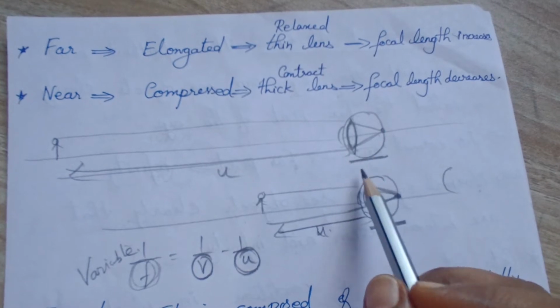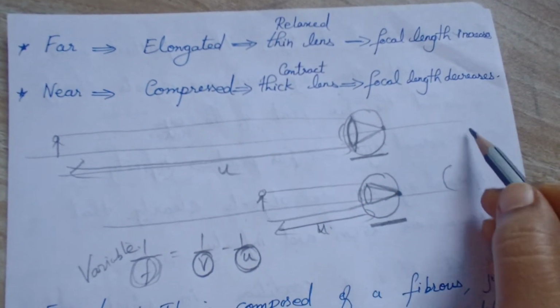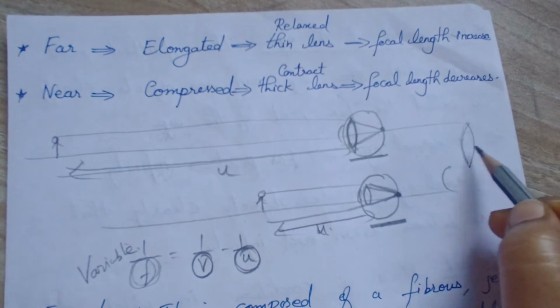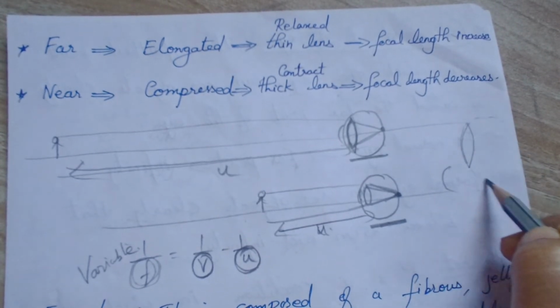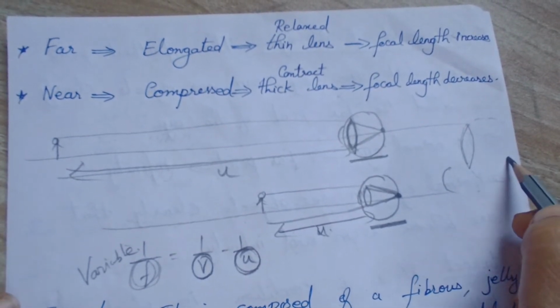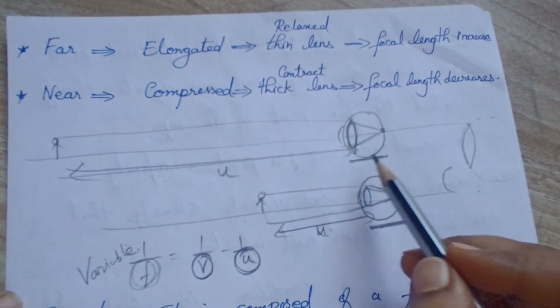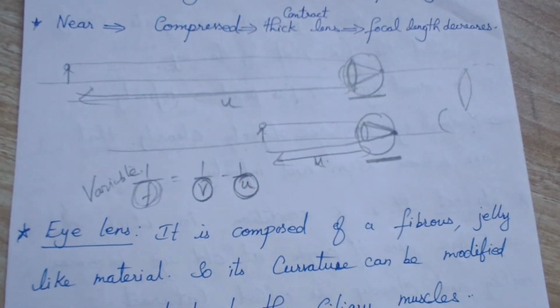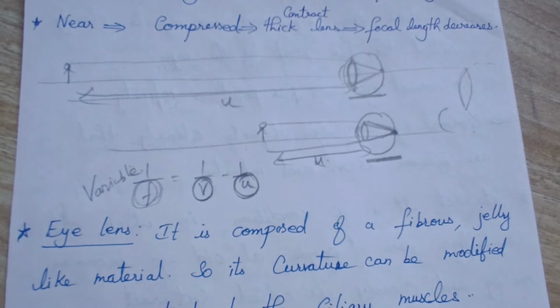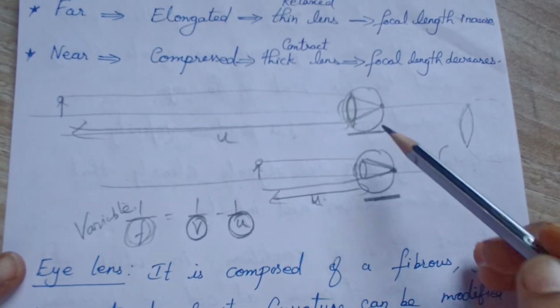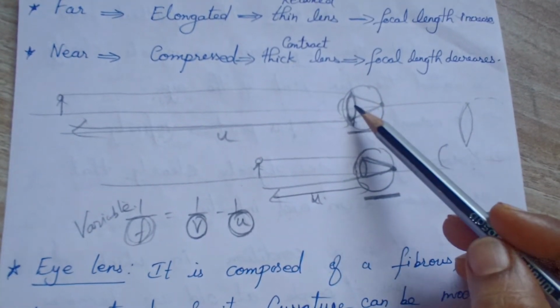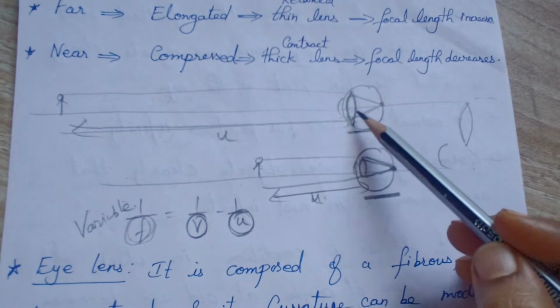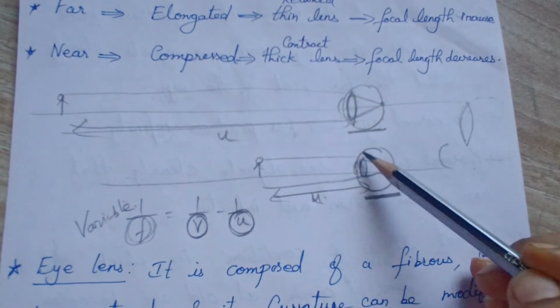How does it happen? We have seen the lens, right? A glass lens is rigid. It cannot change its focal length. It will have a fixed focal length. But the eye lens can change its shape because it is made up of fibrous and jelly-like material. It is transparent and flexible in nature, so that makes the lens change its size. It can be elongated or it can be compressed.